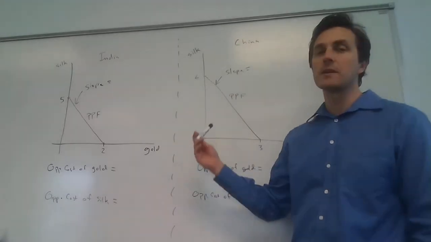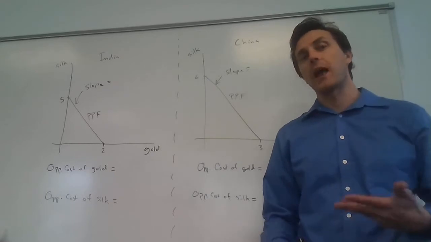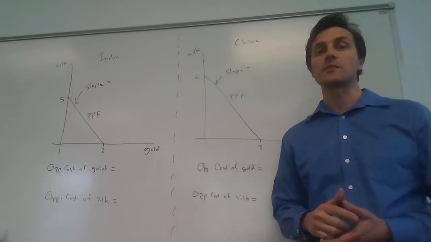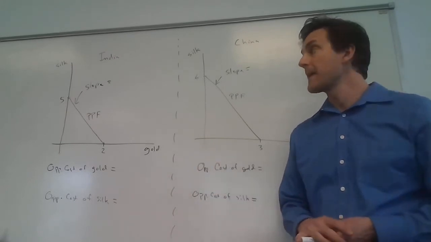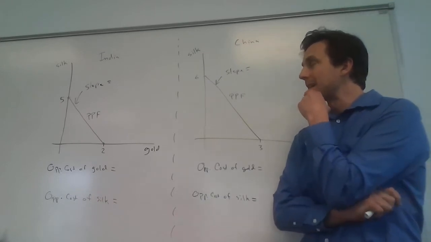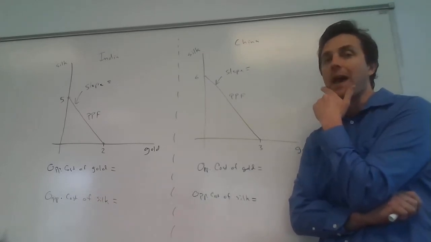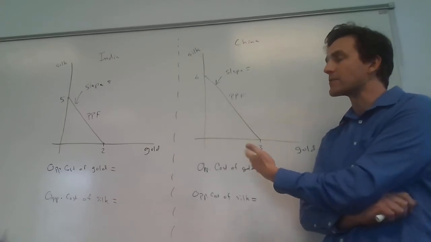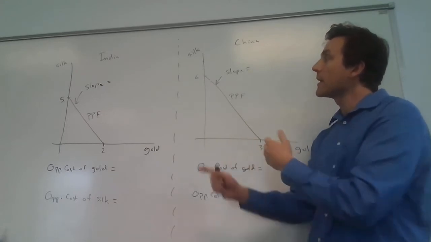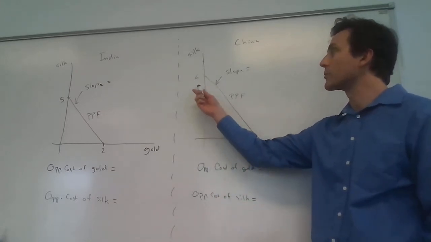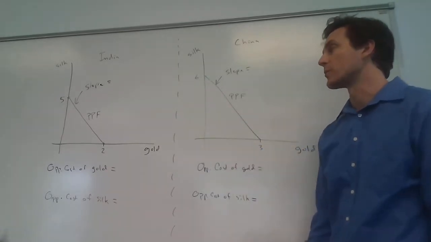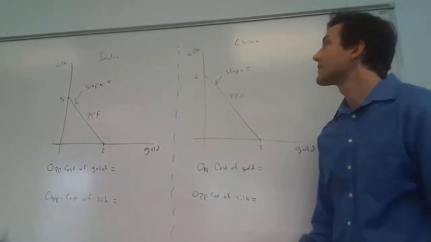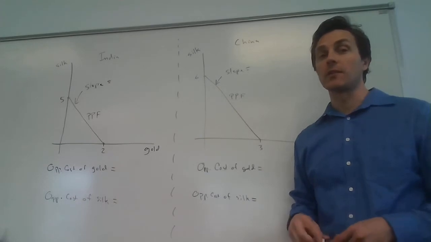Knowing this information, we can think about who has a comparative advantage, who has an absolute advantage in which goods, and whether or not these two countries could trade with each other and get gains from trade. Looking at this, right off the bat we can see that China can produce more. Let's assume that these are amounts per worker. They can produce 3 tons of gold per worker or 6 tons of silk per worker versus India's 2 tons of gold per worker or 5 tons of silk per worker. So China can produce more of both types of goods per worker.